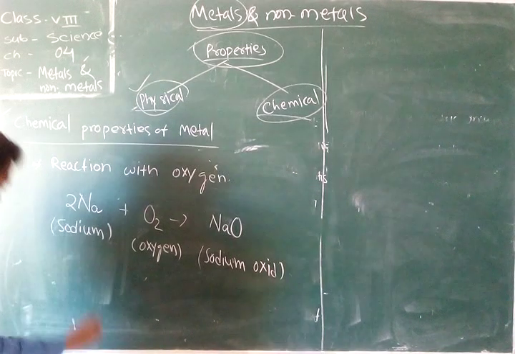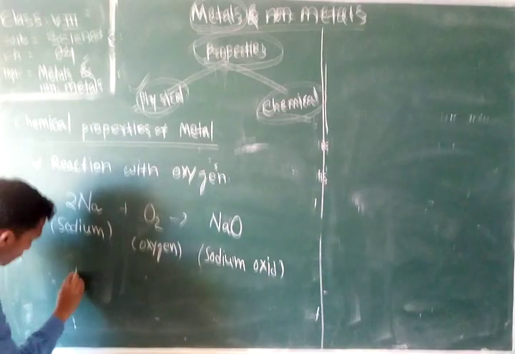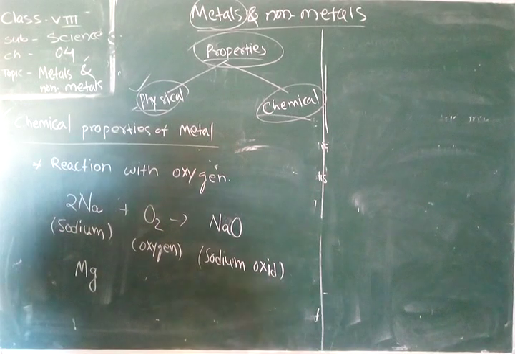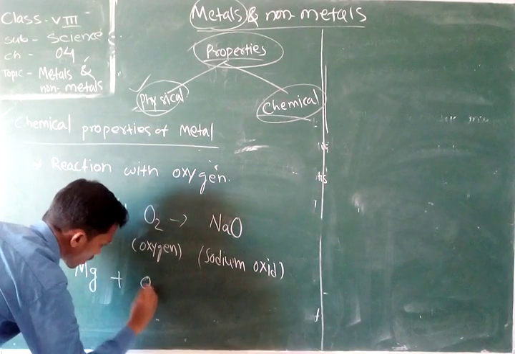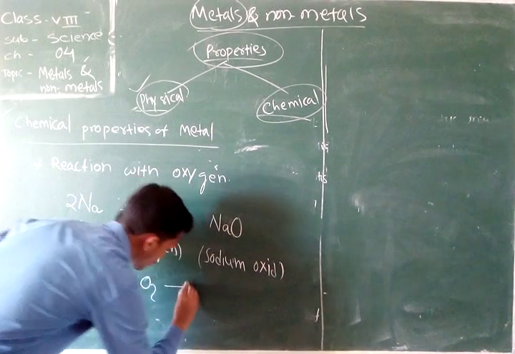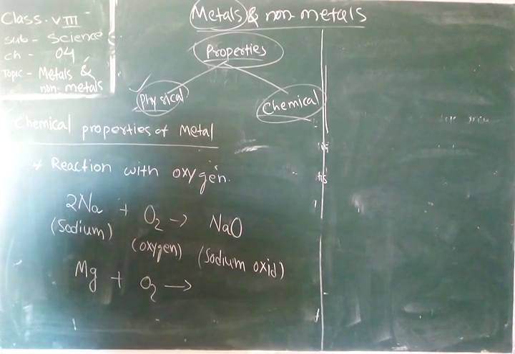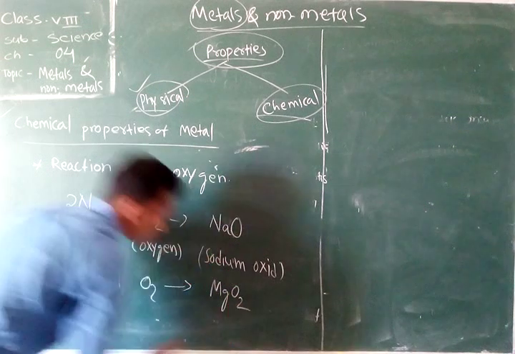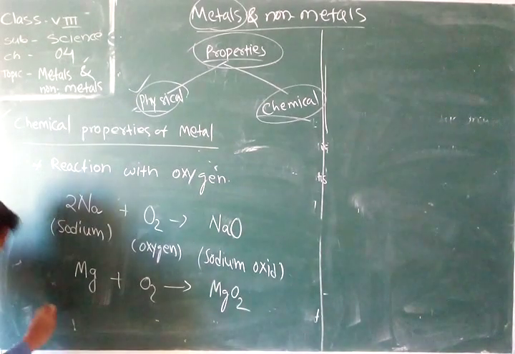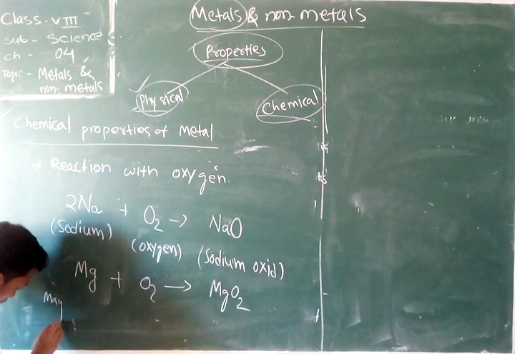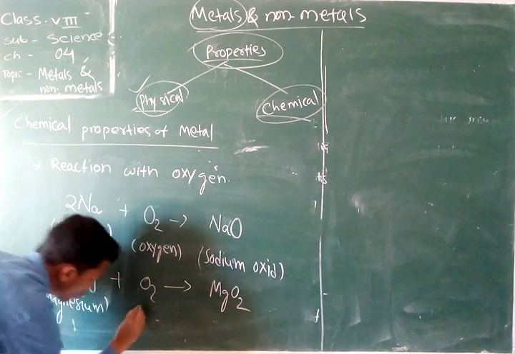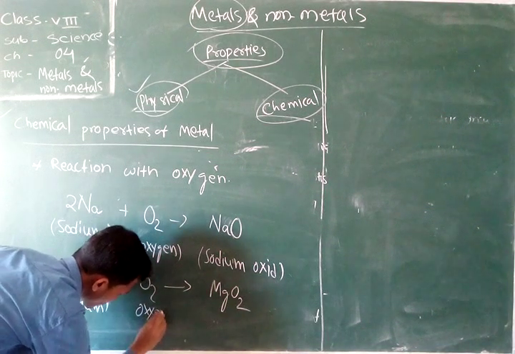Let's take another example, magnesium. Whenever magnesium reacts with oxygen O2, it also forms the respective oxide, magnesium oxide, MgO. Here Mg means magnesium and O means oxygen.